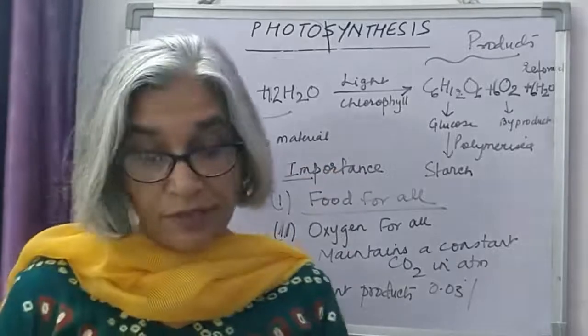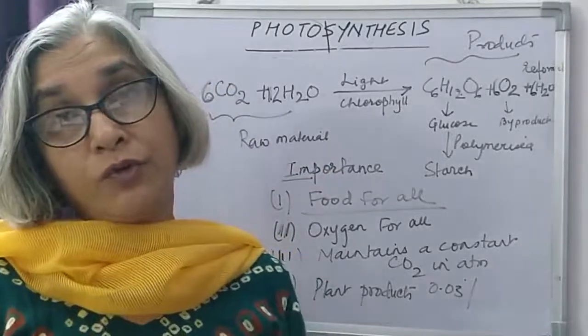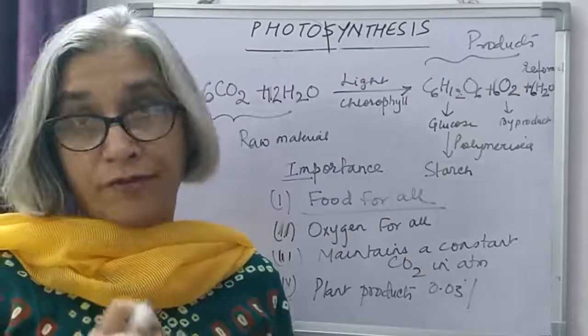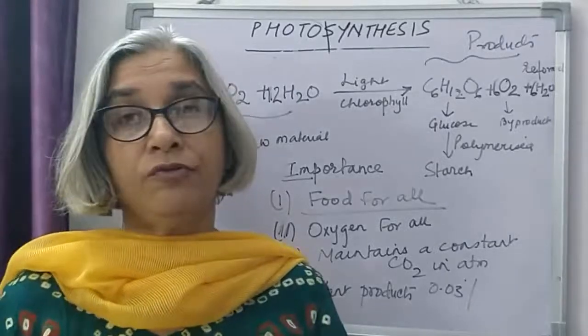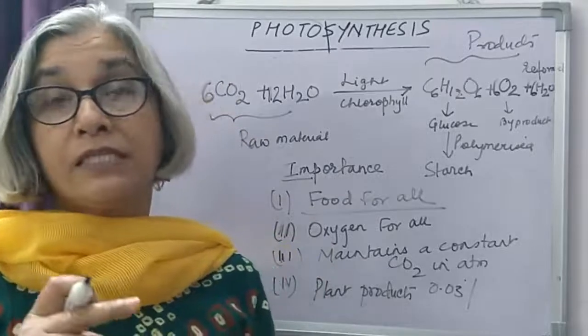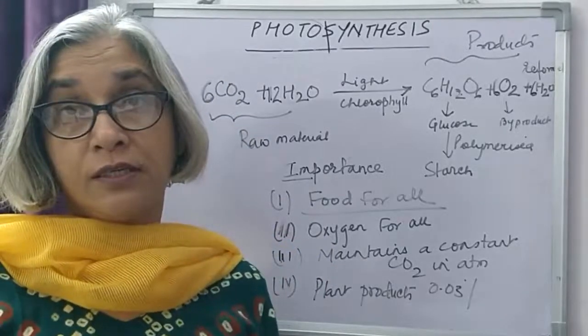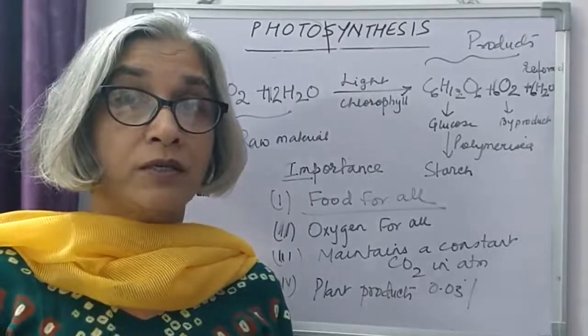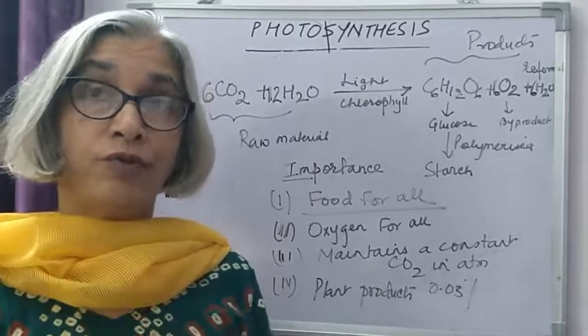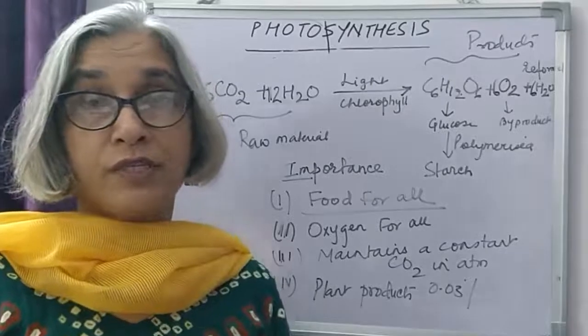So today we have discussed what is photosynthesis, definition of photosynthesis, a chemical equation to represent photosynthesis, the site of photosynthesis, the structure of chloroplast, and the names of the two phases of photosynthesis.